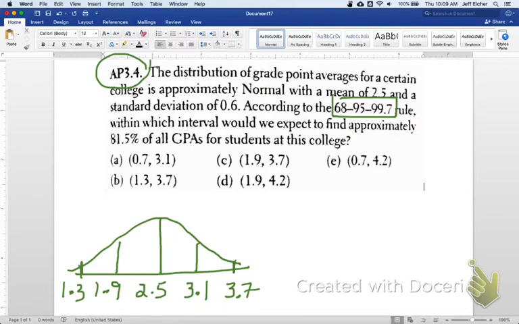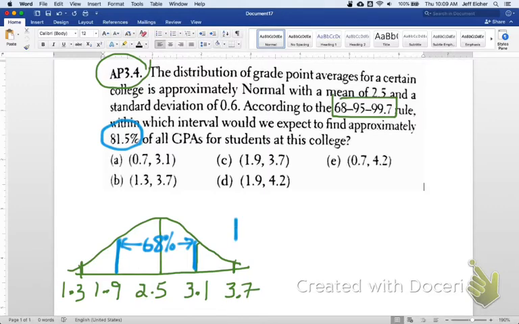So let's check out these different answers that we have. We want 81.5%. Well, we know from here to here is 68%. 68% of observations on a normal curve fall within one standard deviation away. So I think at this point, can we eliminate any answers? No, doesn't look like it yet.